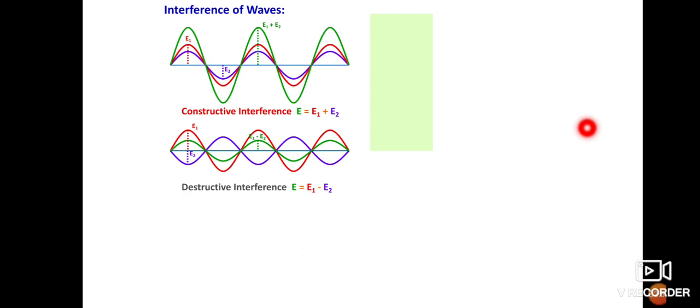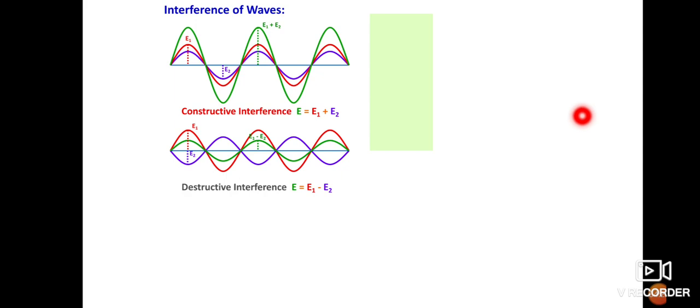In the constructive interference we get the maximum amplitude or maximum displacement, and in a destructive interference we always get the minimum displacement. Is it clear what is the difference between constructive interference and destructive interference?